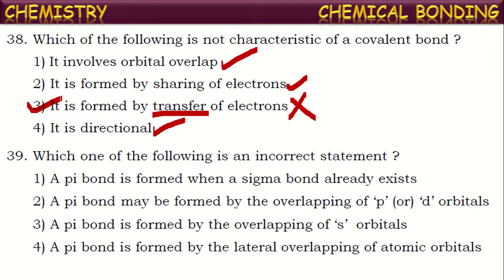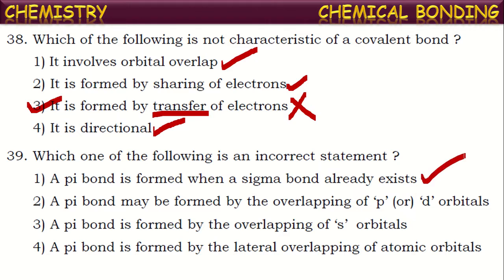Which one of the following is an incorrect statement? See the statements given here. A pi bond is formed when a sigma bond already exists. Is it true? Yes. First, when atoms approach each other, they form a sigma bond. Then only they can form other bonds, like multiple bonds such as pi bonds. So a pi bond is formed when a sigma bond is already existing there.